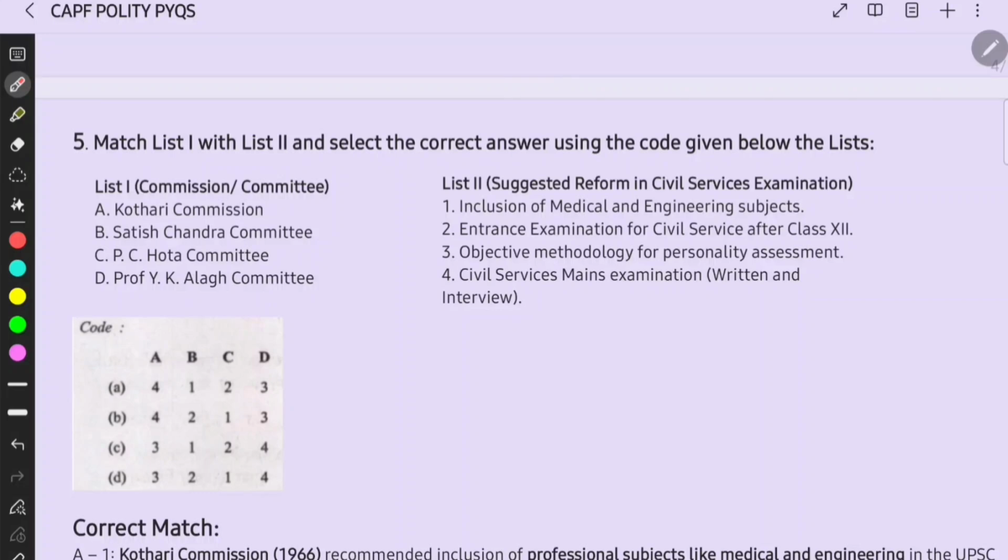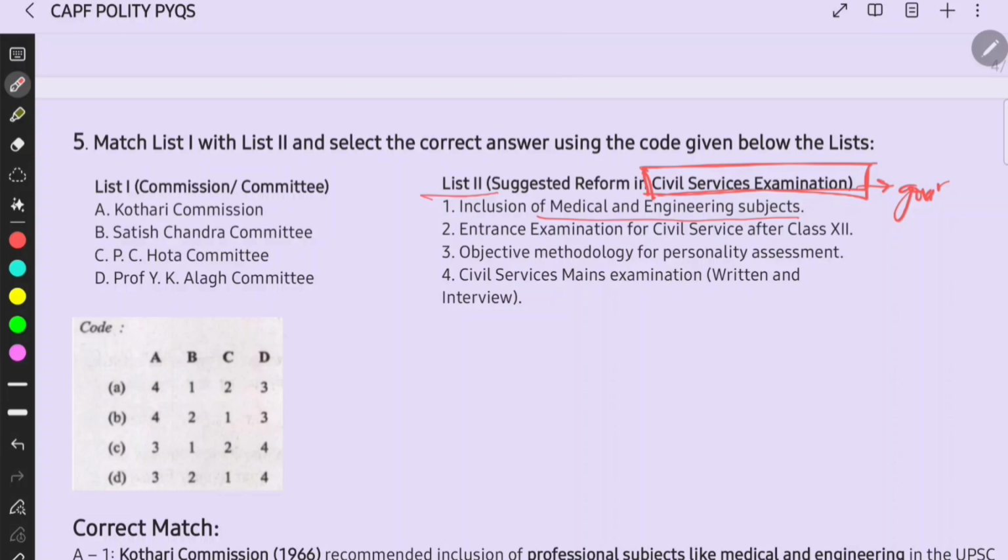Then for the next question, this is a matching, that is list 1 and list 2. They have given two lists. A. Kothari Mission, Satish Chandra Committee, PC Hota Committee, Professor YK Alag Committee. YK Alag, you will also learn it in poverty estimations, right? Then here they gave inclusion of medical and engineering subjects. This is all with respect to civil services examination, right? See, they are mostly focusing on the governance part here.